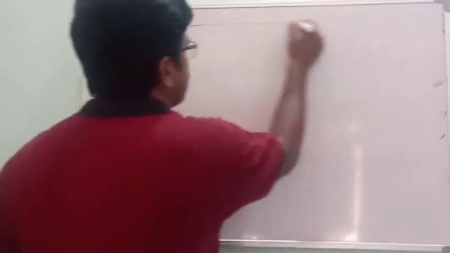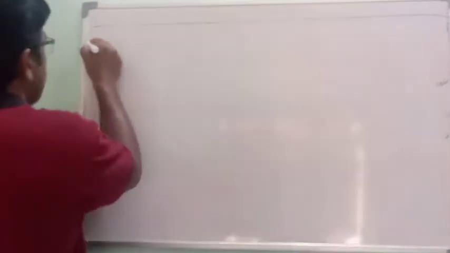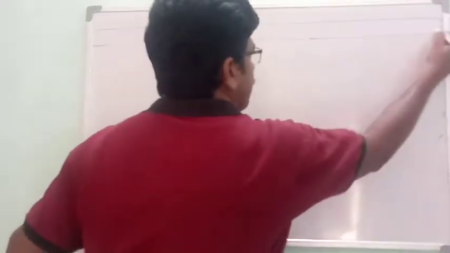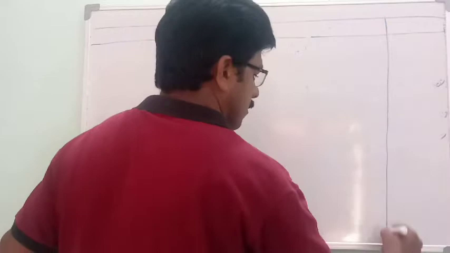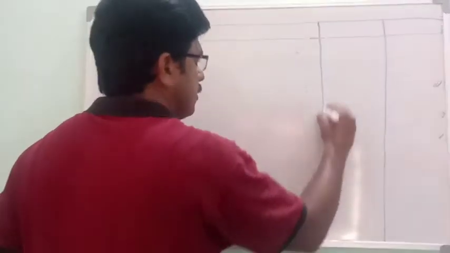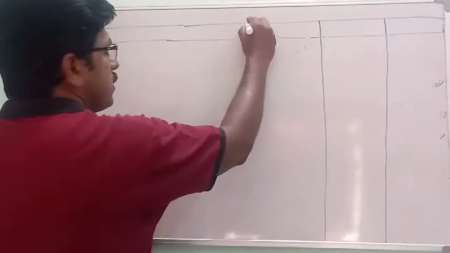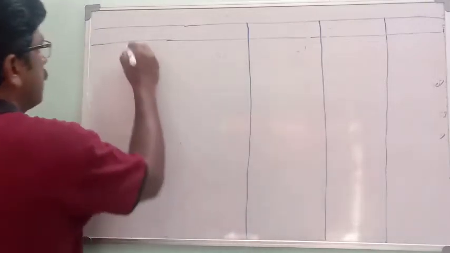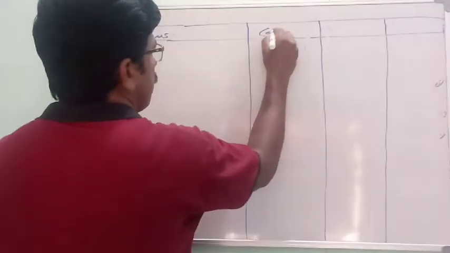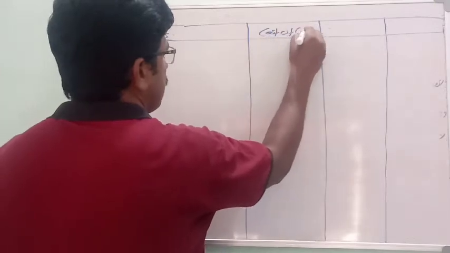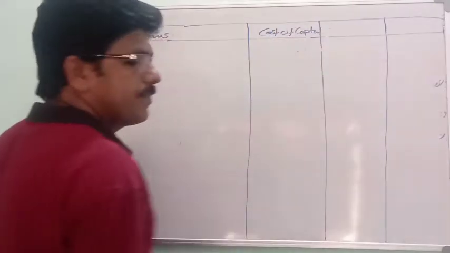Computation of weighted average cost of capital. Weighted cost of each source of finance, cost of capital. So this cost of capital is after tax cost of capital.